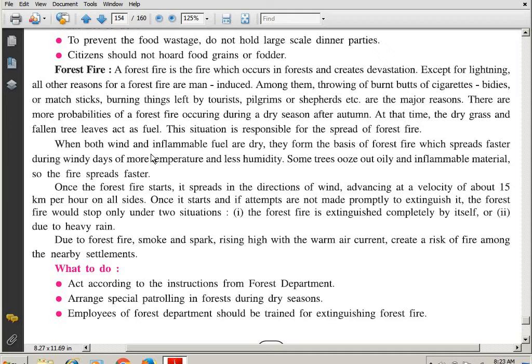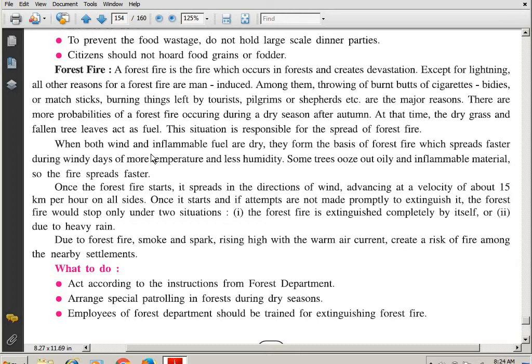Then, the next is forest fire. Forest fire also is a natural calamity. You do not know, sometimes it can also be man-made, but here it comes under natural calamities. A forest fire is a fire which occurs in a forest and creates devastation. Except for lightning, all the other reasons for a forest fire are man-induced. Okay? So, except for lightning, other reasons for a forest fire are man-induced.